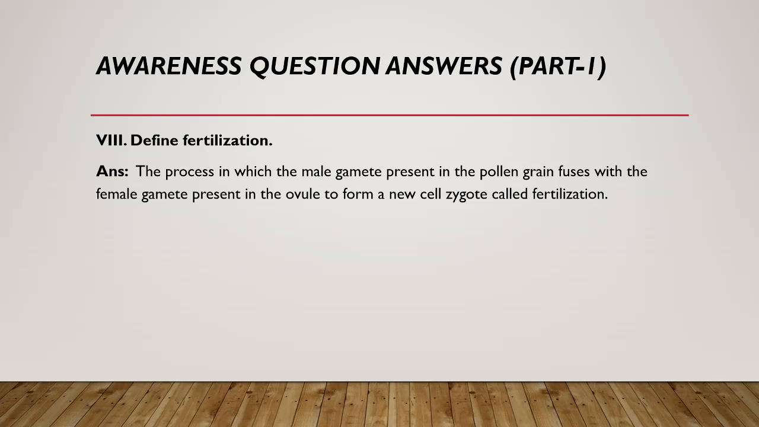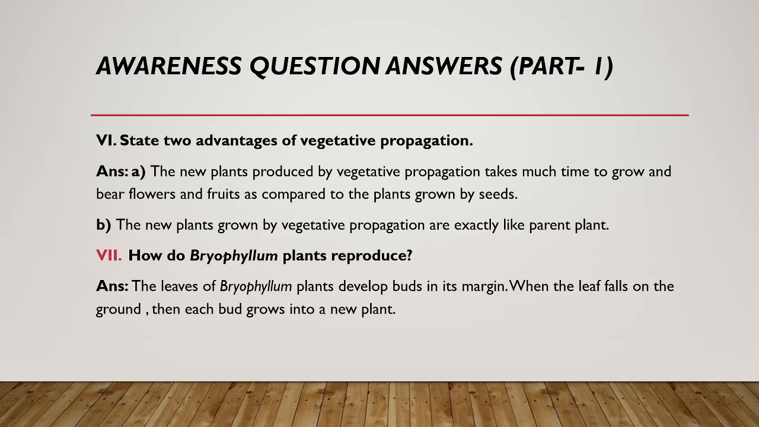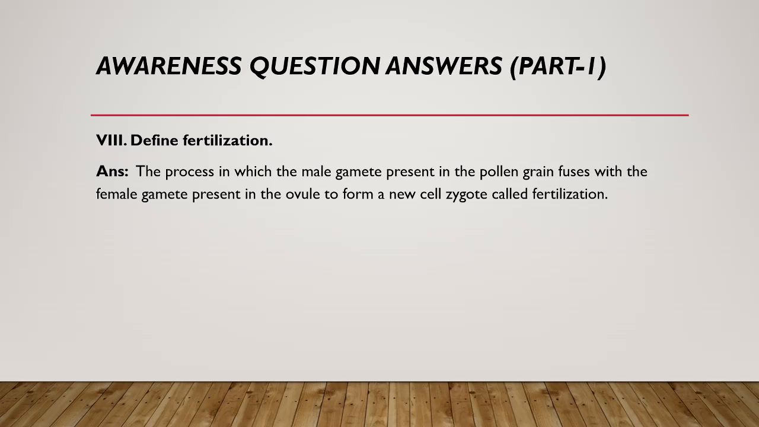Then the next question is, define fertilization. What is the definition of fertilization? It is the process in which the male gamete present in the pollen grain and the female gamete present within the ovule are involved. You know where the male gametes are located: within the pollen grains. And the female gametes are present within the ovule.